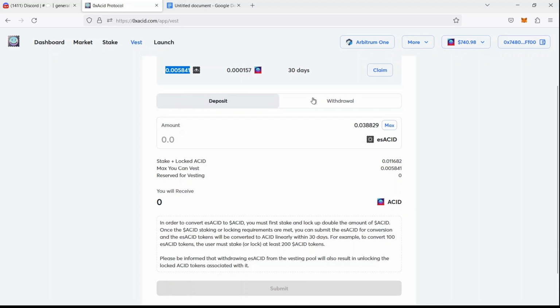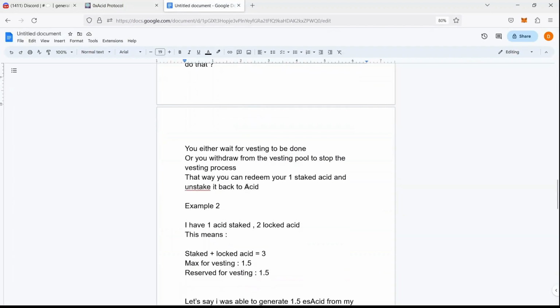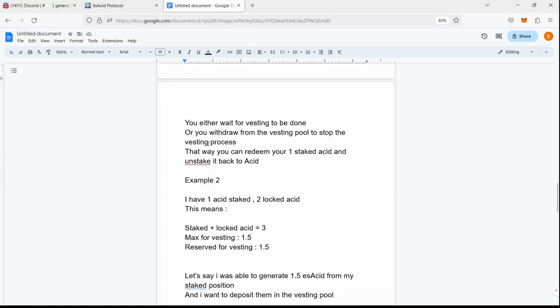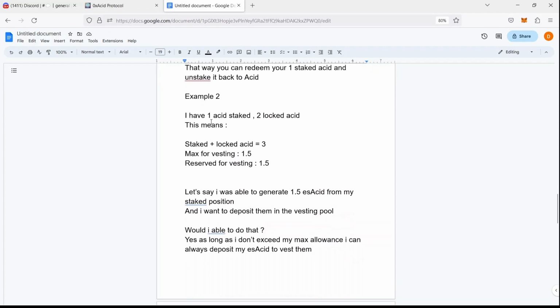Or by canceling the vesting process, you do that by withdrawing from the vesting pool. That way you will be able to redeem your one staked asset and unstake it back to asset. As simple as that. I'm going to give you a different example.